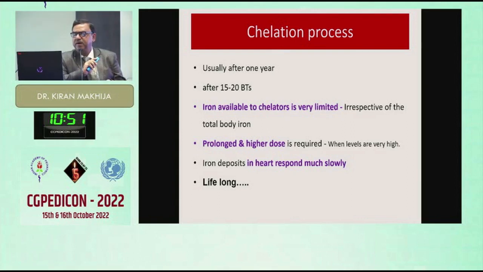So irrespective of total body iron, prolonged and higher dose is required when the levels are very high. Prolonged means lifelong therapy, and the higher dose has to be kept for a longer period. And the heart, which is the main cause of mortality, responds very slowly.